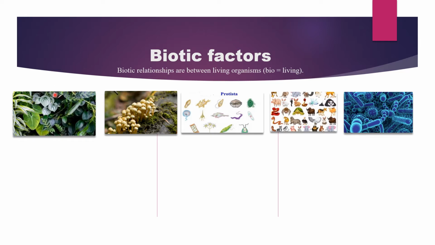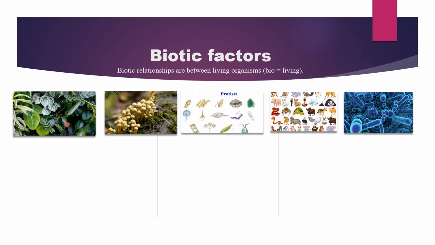All the living organisms which have the ability to manufacture their own food by the process of photosynthesis, and are multicellular eukaryotic organisms, are called plants.